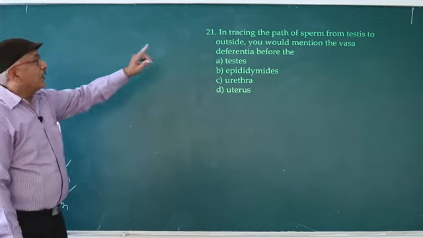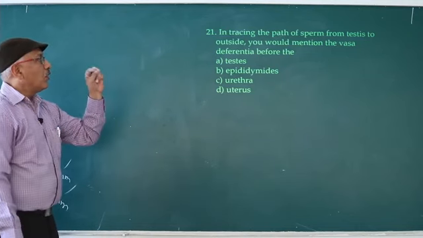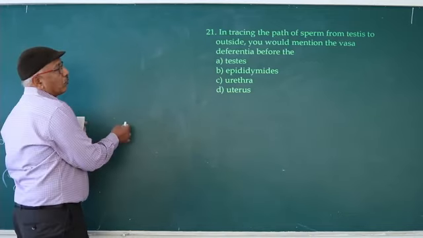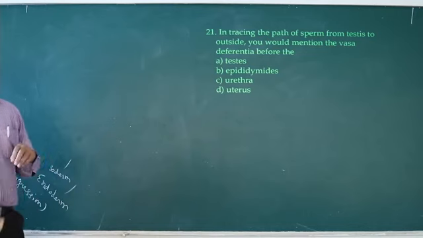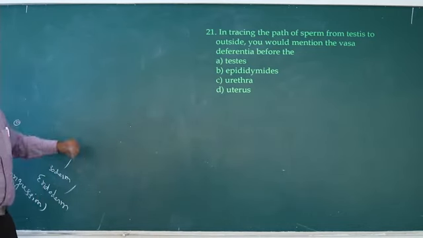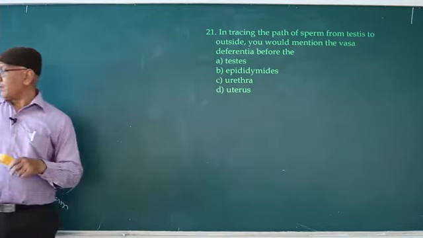So in tracing the path of sperm from testis to outside, you would mention the epididymis before the vas deferens. So the epididymis leads into the vas deferens. So next question.